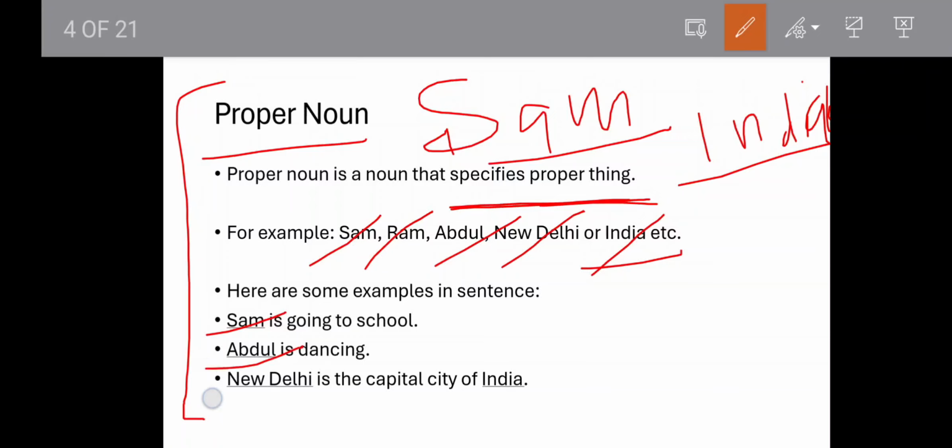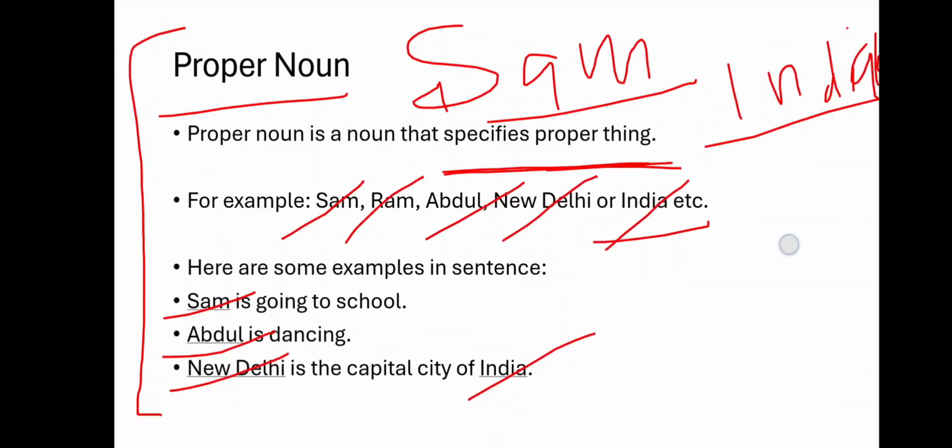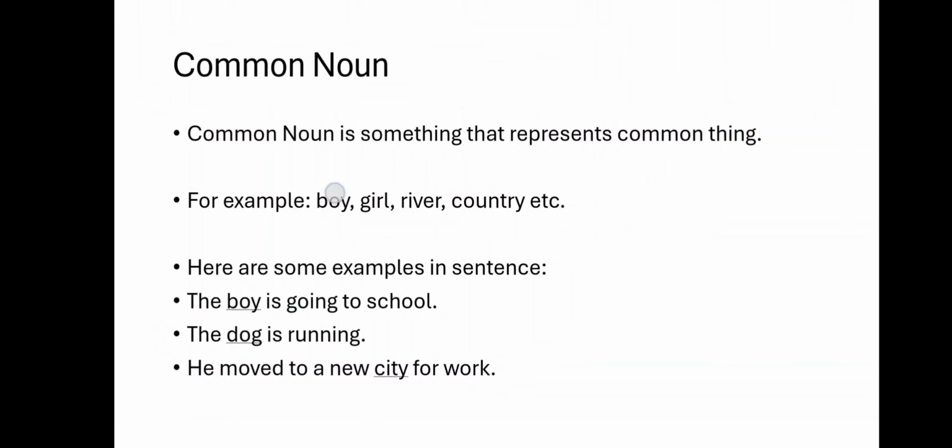So we are talking about a specific person is dancing, right? So Abdul is dancing, Abdul is a proper noun. When I say New Delhi is the capital city of India, so here New Delhi is a proper noun, India is a proper noun, because both of these talk about a specific thing, right? So when a noun talks about a specific thing, that will be a proper noun.